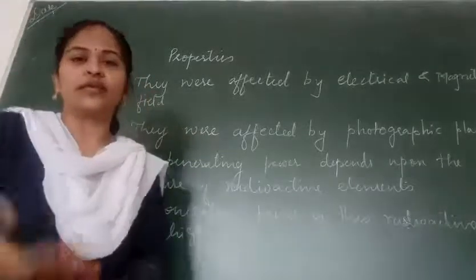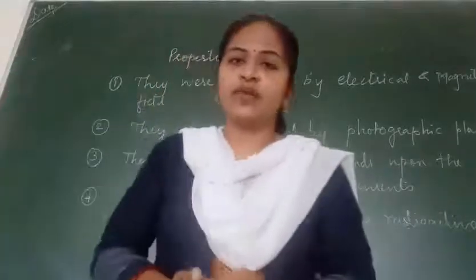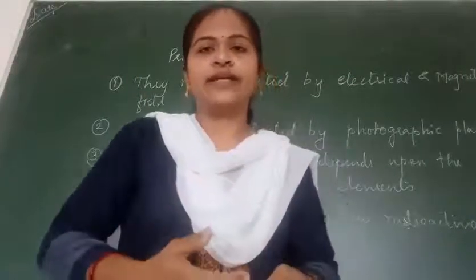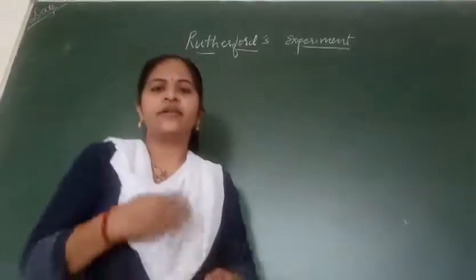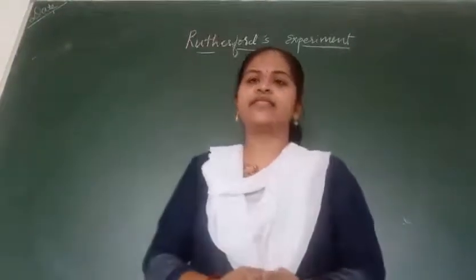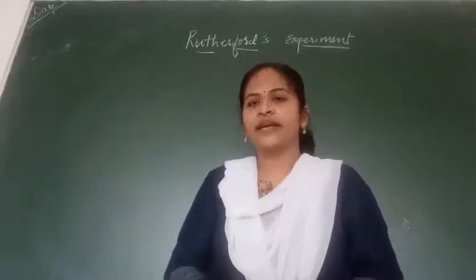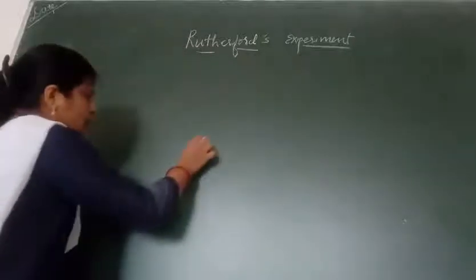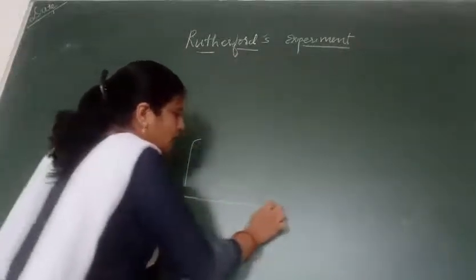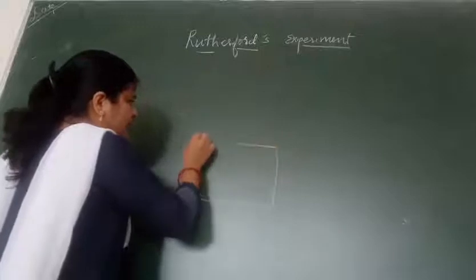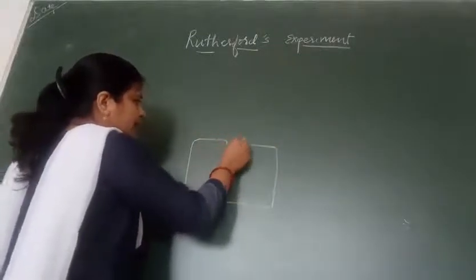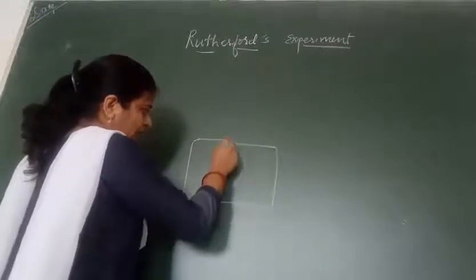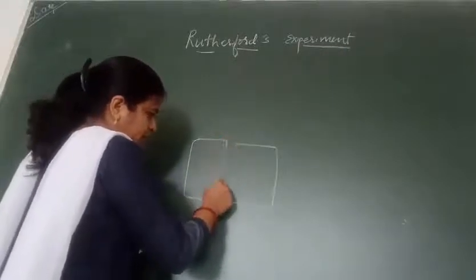So next, the experiment was further followed by Rutherford. He had done an experiment. We are going to take this one. Further, Rutherford studied these Becquerel rays. What had he done? He had taken a lead cube and drilled a small hole in it, so that it had a very small cavity.